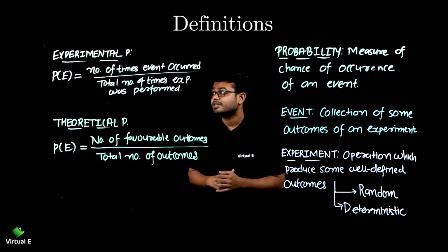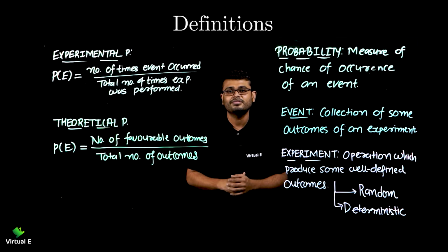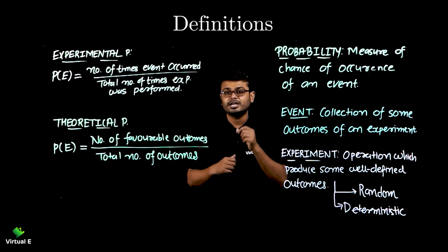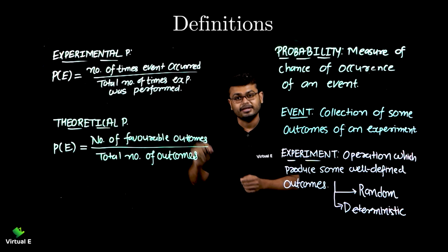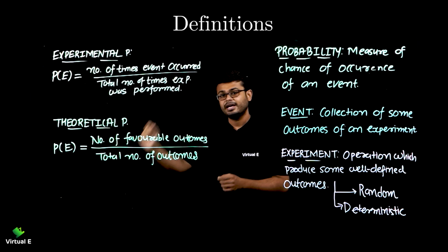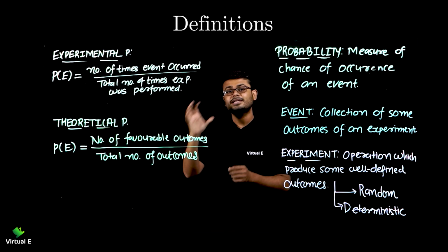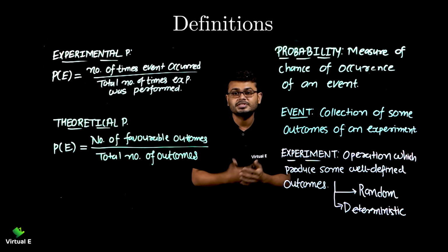Okay, so experimental. Let's come to this topic, experimental probability. We were at the point of tossing a coin 1,000 times. If you toss a coin 1,000 times and you notice every time, first time it was head, second time it was tails, then head, then tail, tail, tail, tail. You keep note, you collect the information of that 1,000 results, right?